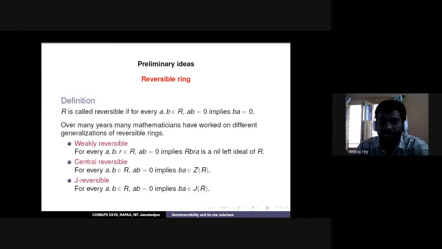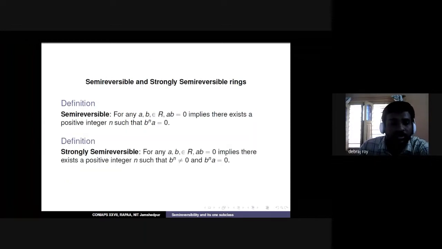Okay, so let's go through the definitions of what we will be dealing with. A ring will be called semi-reversible if for any two elements a, b, ab = 0 implies there exists a positive integer n such that b^n a = 0. And the definition of strongly semi-reversible is that for any two elements from R, ab = 0 implies there exists a positive integer n such that b^n is not equal to 0 and b^n a is equal to 0.